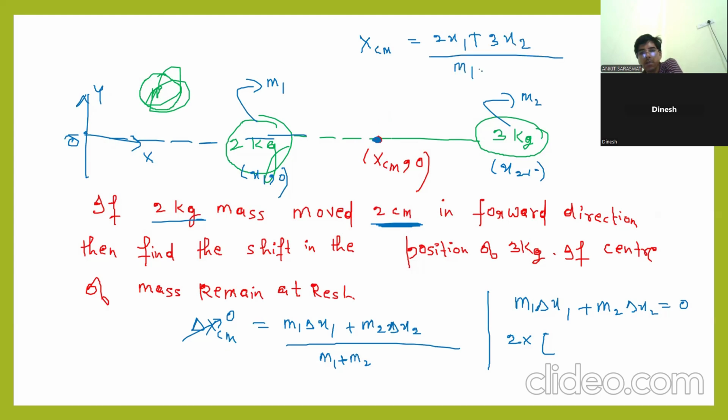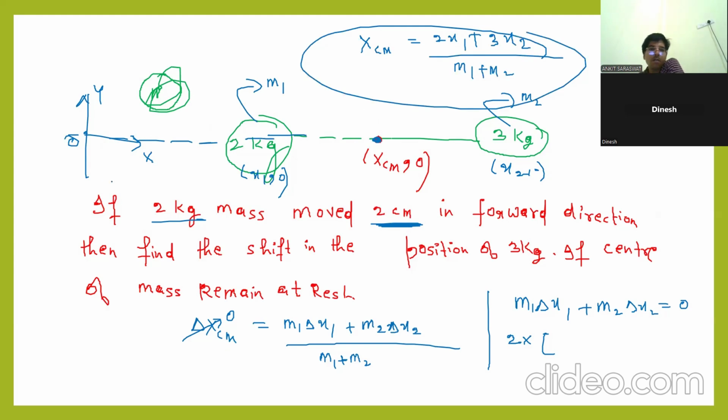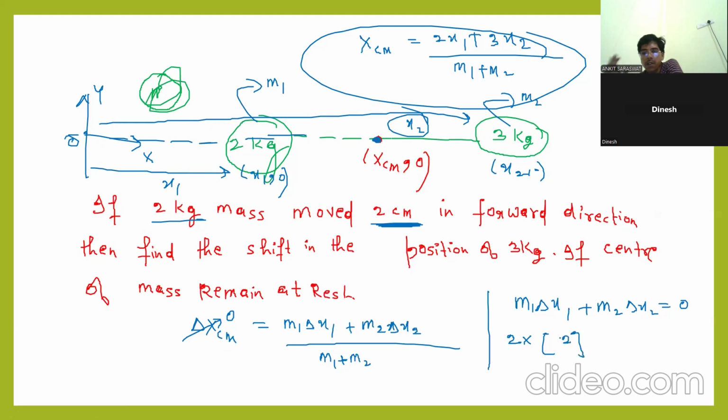M1 plus, okay? From here it is x1, okay? This is x2, meaning this one. By the way, no need to do this, but I will explain this. So delta x1, it is moving 2 centimeter in the forward. Means how much change in the position? 2, plus 2 because it is going in the forward, okay?